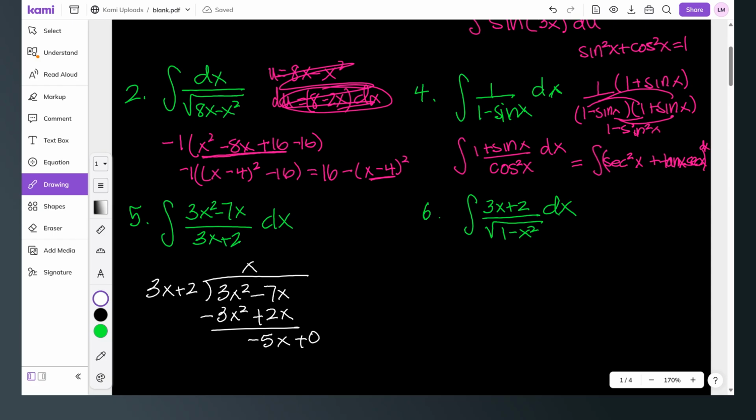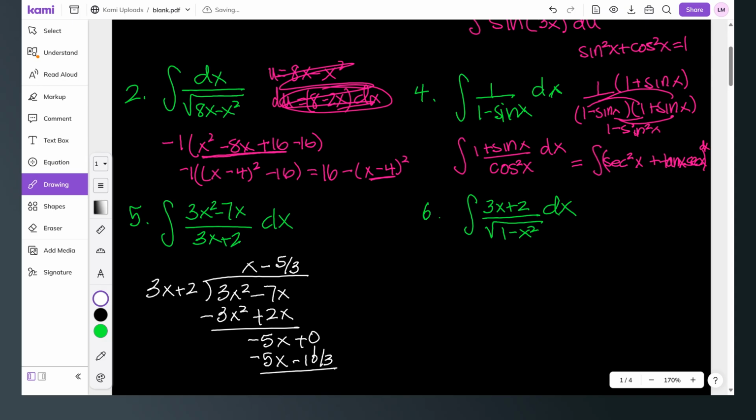What do I multiply by 3x to get negative 5x? That would be a minus 5 over 3. And when I multiply by that, this is going to give me minus 5x minus 10 over 3.